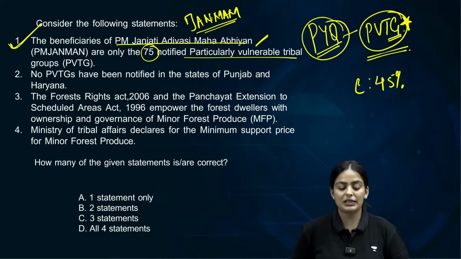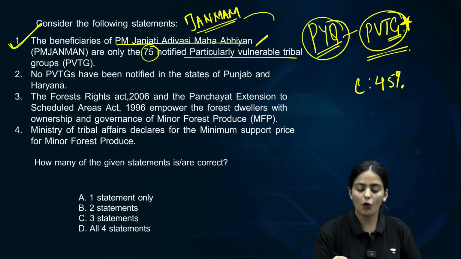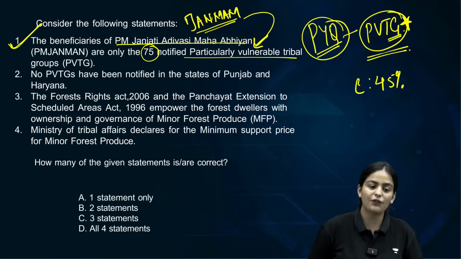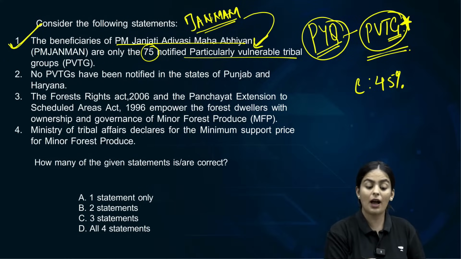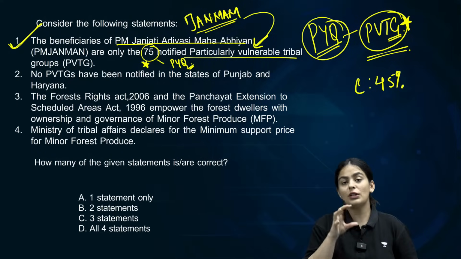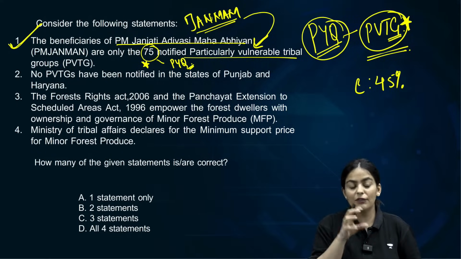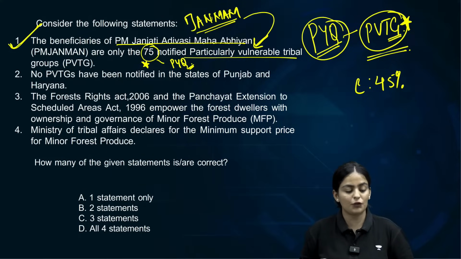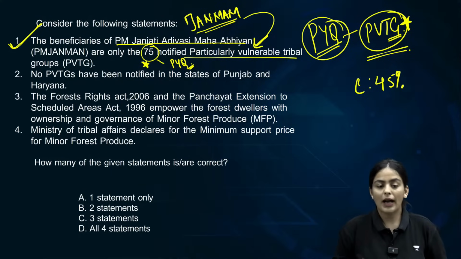The PM Janman scheme is only for the PVTGs, the 75 PVTGs. This has been asked in previous year questions. Please make sure that using this question, you also remember the number. I gave the number so that you have added information to remember that.